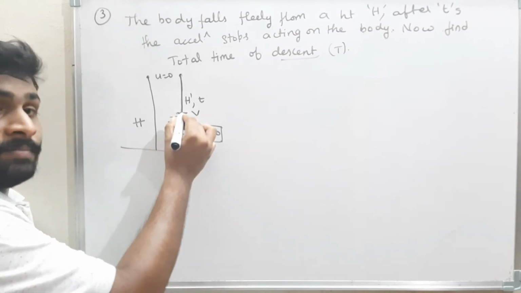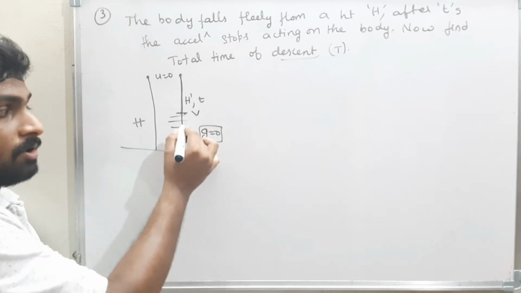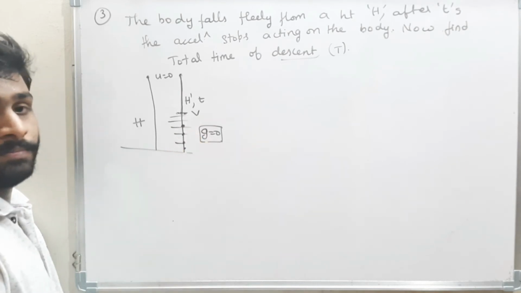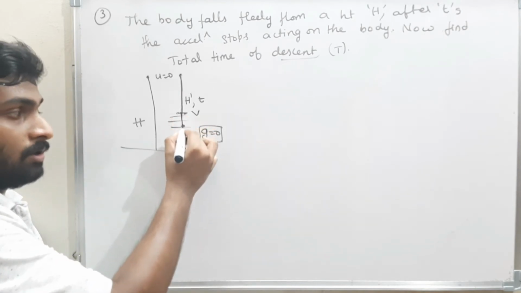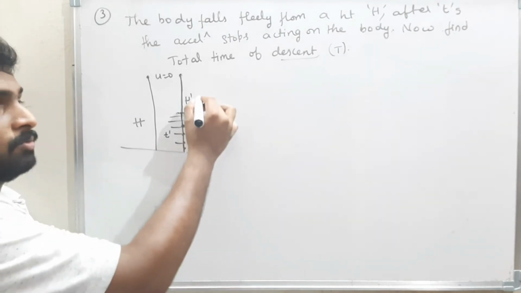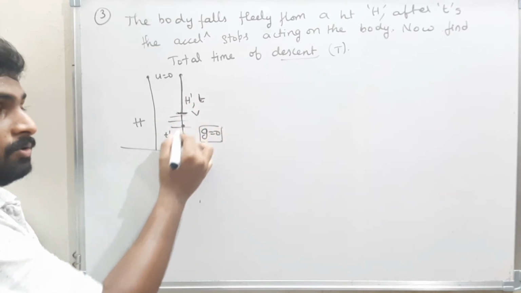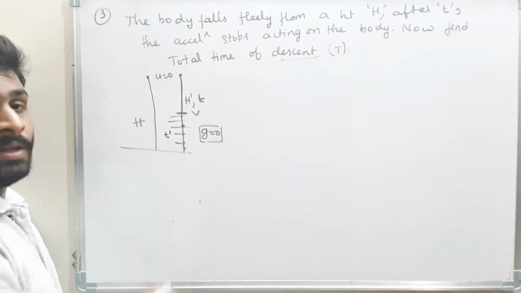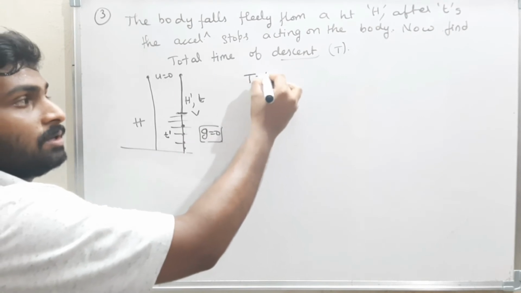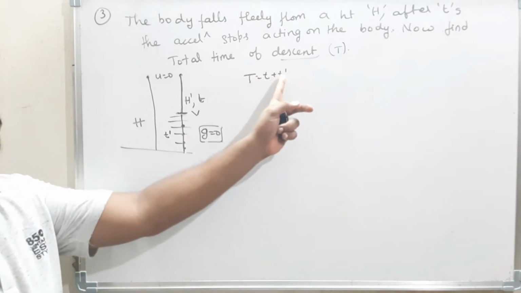From here the body will fall with a uniform velocity v everywhere. The time taken to move from the top to here is t, and the time taken to move from here to the ground is t dash. The total time is t plus t dash. Now I have to find this t dash.